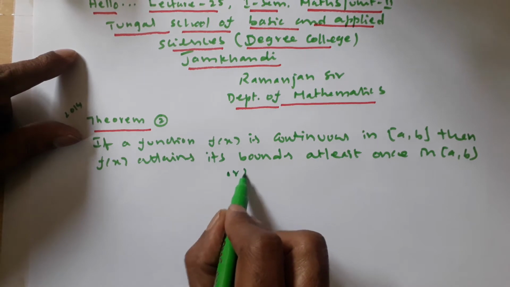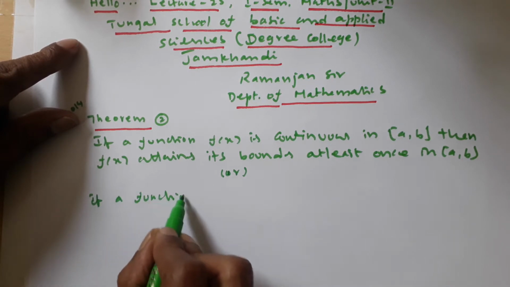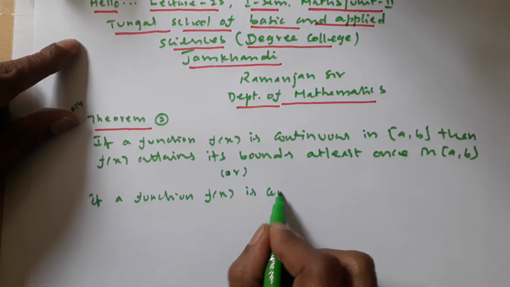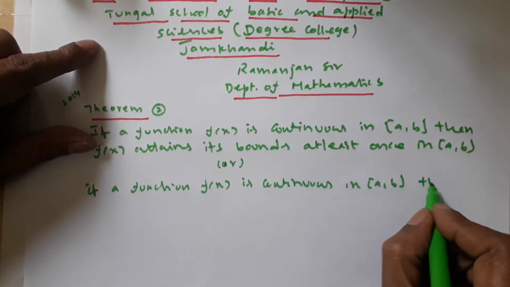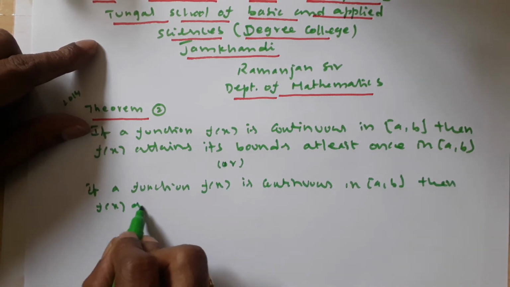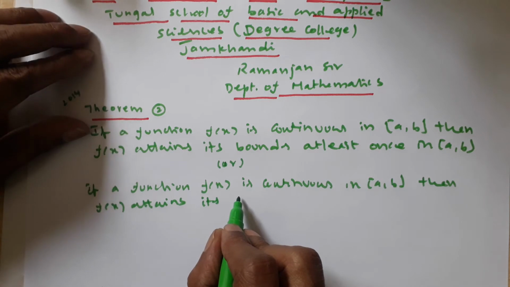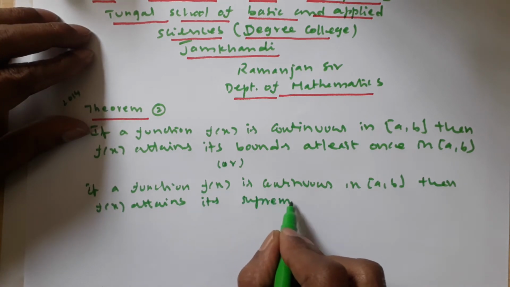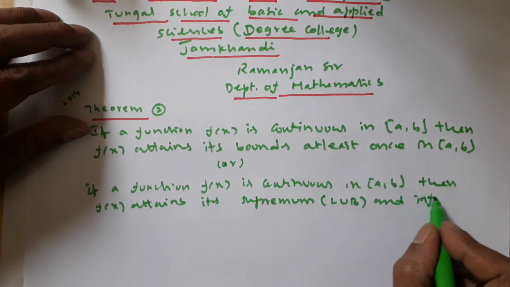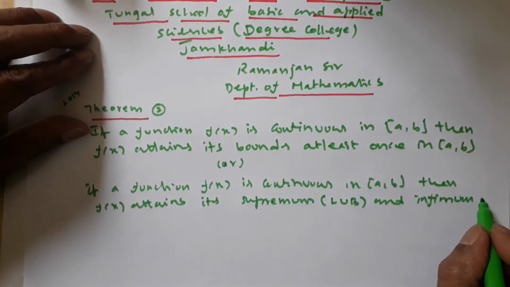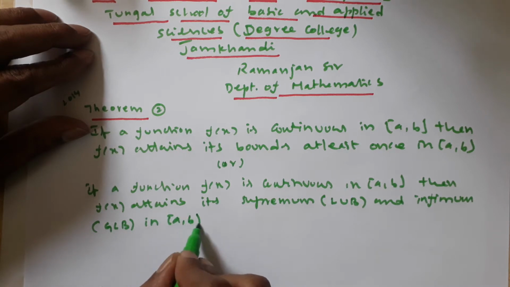Or sometimes the theorem can be asked like this: if a function f of x is continuous in closed interval a comma b, then f of x attains its supremum, this is called LUB, and infimum, GLB, in closed interval a comma b.